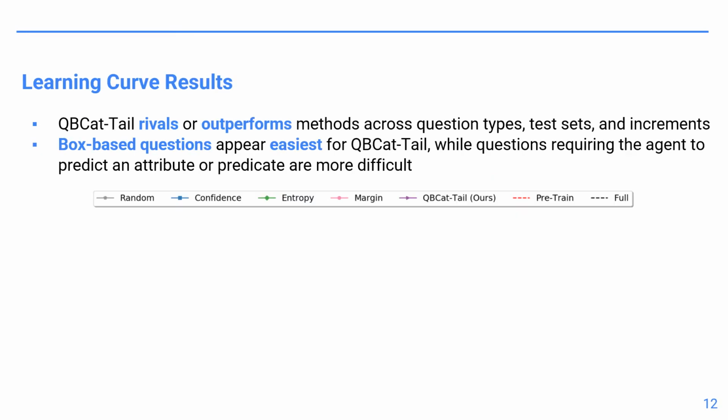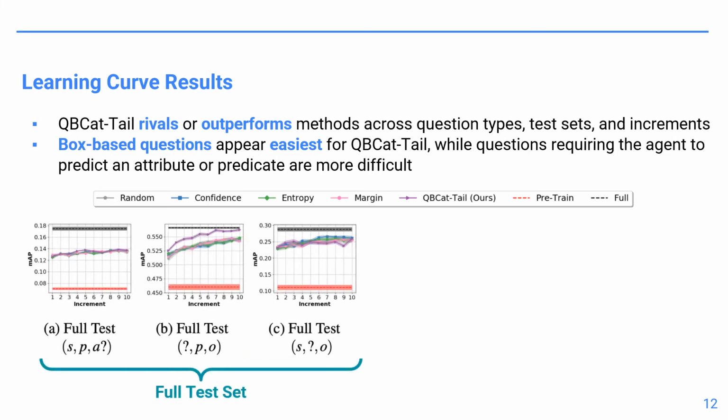Here we will look at the results across increments in a bit more depth. First, we will look at the results on the full test set for 3 different question types. Plots for the remaining question types are provided in our full paper. Overall, we can see that the performance of our method rivals the performance of conventional active learning methods, except on the box-based subject-predicate-object question where our method has strong performance.